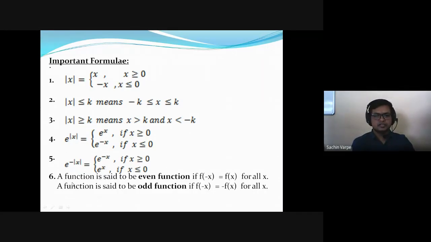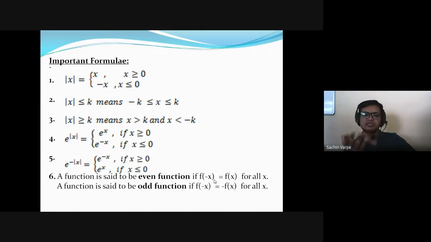The sixth is, a function is said to be an even function. We have discussed this in the prerequisite also, and I have asked questions on this. A function is said to be even if you replace x by -x throughout the function and it retains the original function f of x.